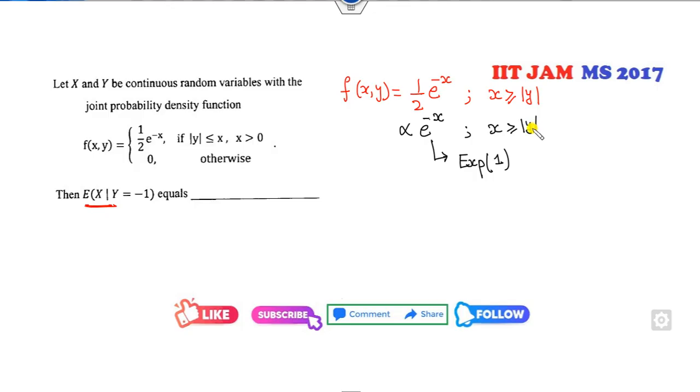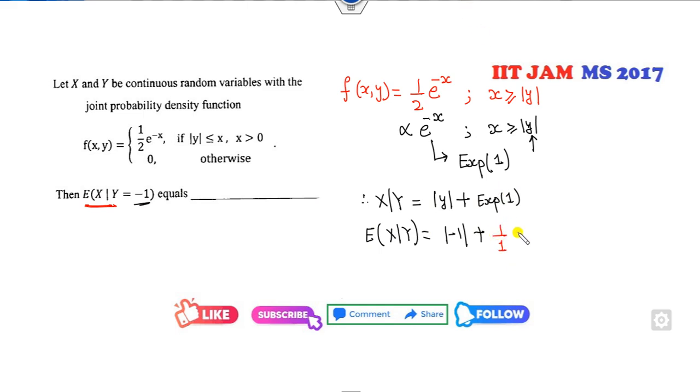But the center value is not 0. So what does it mean? X conditioned on y follows an exponential distribution with an initial shifted value. Then your target is to find the mean. So y is equal to minus 1, so it will be minus 1. What is the exponential distribution mean? 1 over lambda, so 1 over 1. So 2 is the right answer.